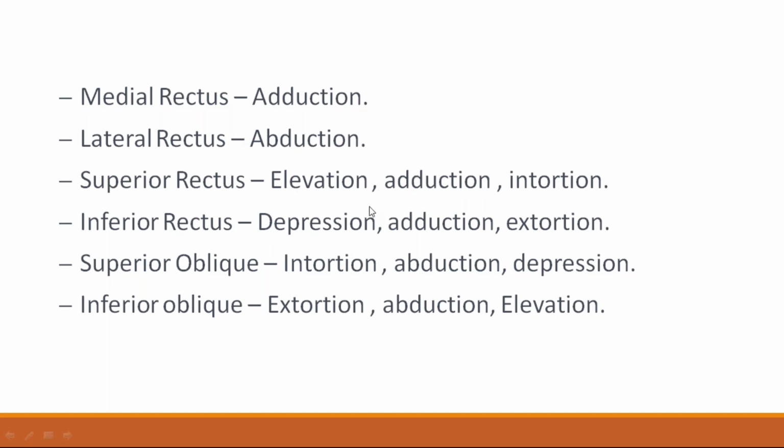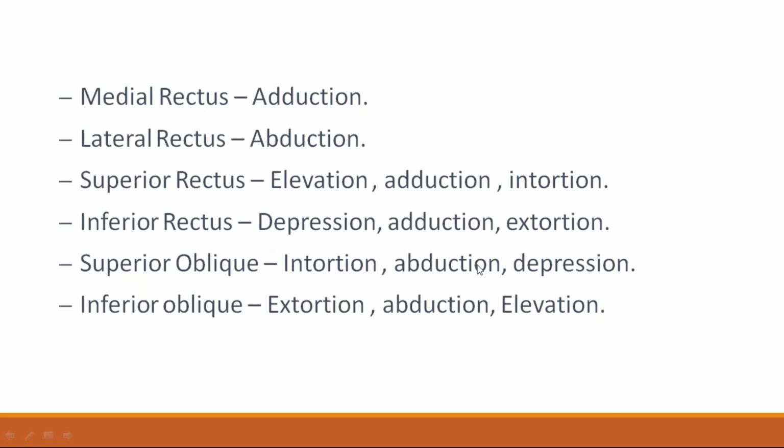Superior rectus is elevation and intorsion, inferior rectus is depression, adduction and extorsion, superior oblique is intorsion, abduction and depression. The main function of inferior oblique is elevation. Along with elevation, it has secondary functions like extorsion and abduction.